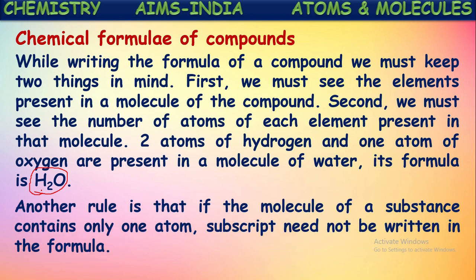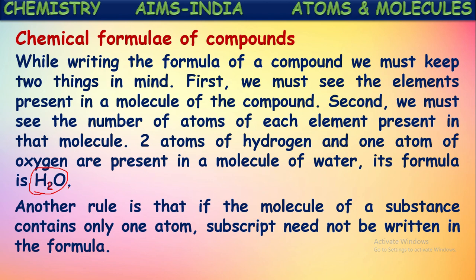Another rule is that if the molecule of a substance contains only one atom, the subscript need not be written in the formula. If there is only one atom of that element in a molecule, then we need not write the number. If you see water, there are two hydrogen atoms, so we have mentioned that number with 2 here.